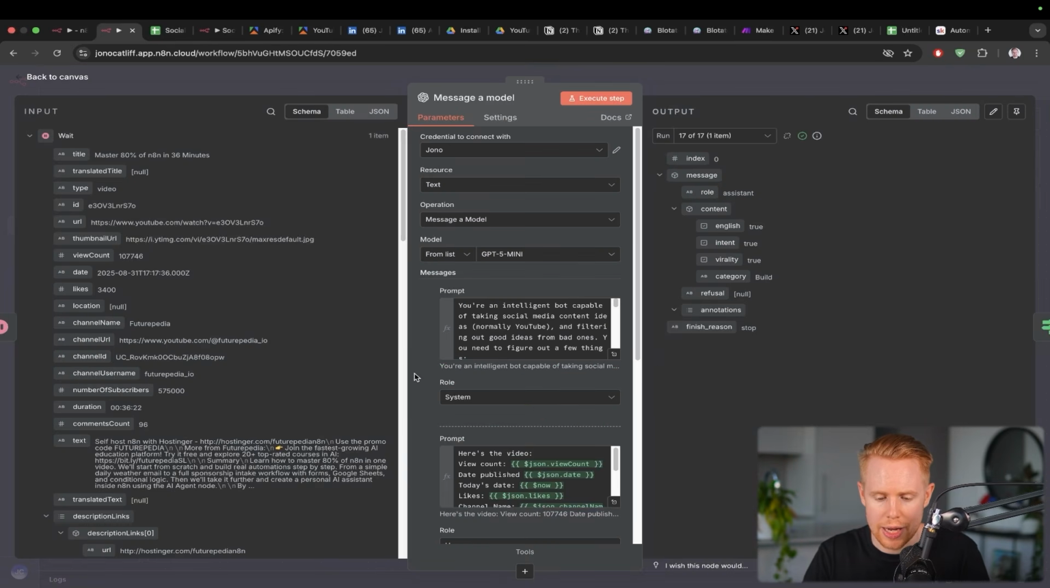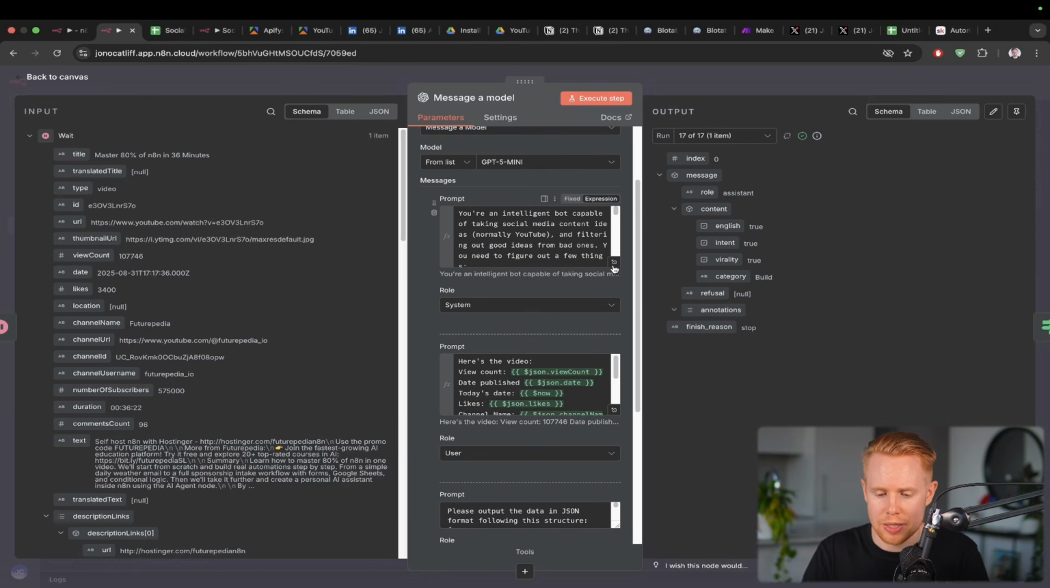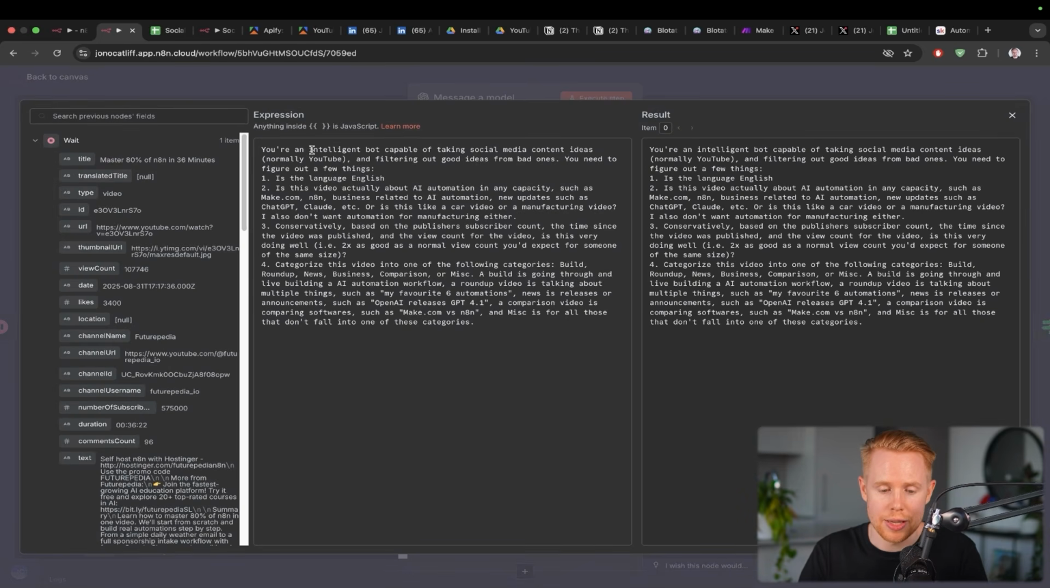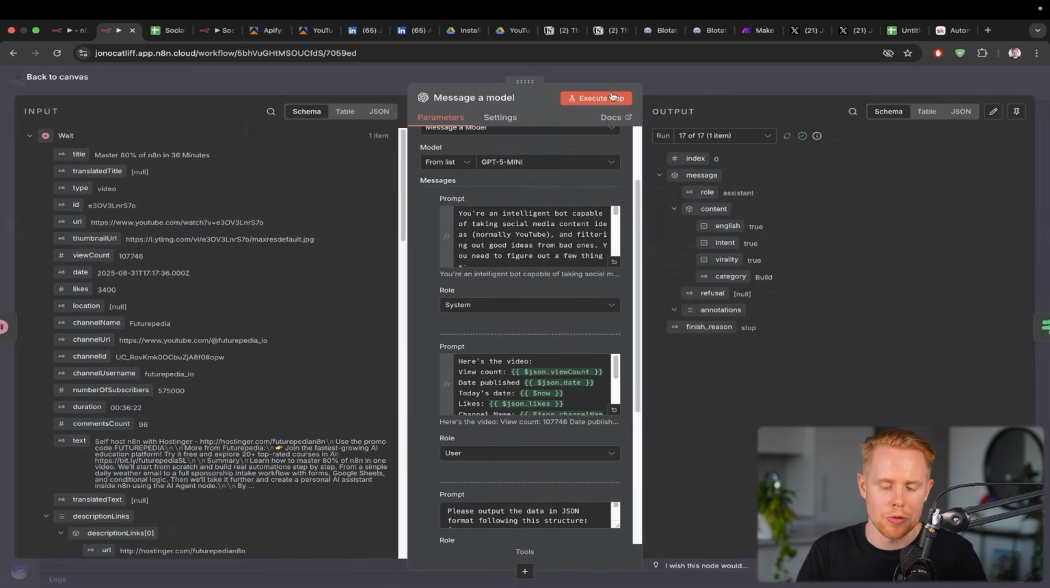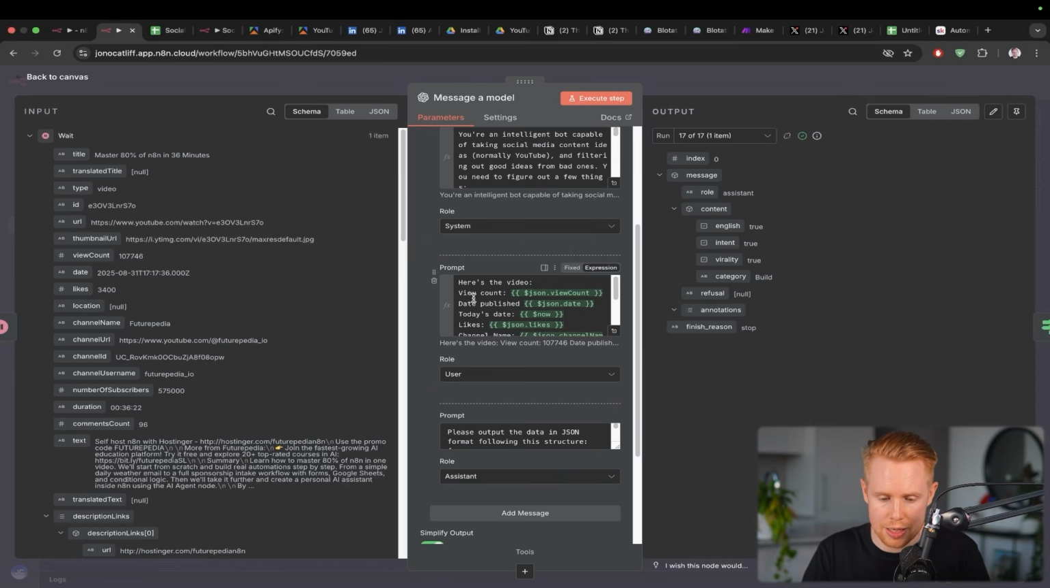Now with ChatGPT, we have a 3-step process here where we have a system message, which is the instructions we're telling it what we want it to do, the user message, which is where we're passing in the inputs here, and the system message where we're defining the output. So the system message, I'm not going to go too far into it, but we're saying you're an intelligent bot capable of taking social media ideas, normally from YouTube, and filtering out good ideas from bad ones. So we want to remove bad ideas. Then we're giving it the information on that particular video so it can define for itself what good and bad is. Okay, so we're saying, hey, here's the video count, here's the date published, today's date, likes, channel name, number of subscribers, all of this kind of stuff.